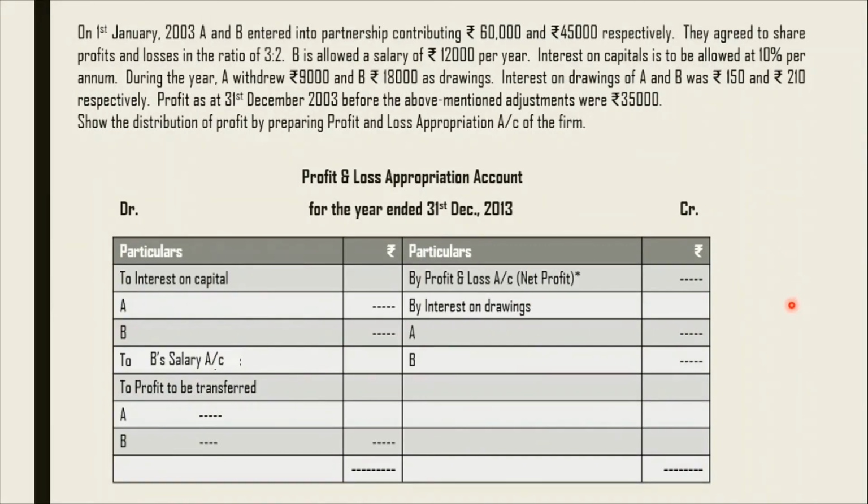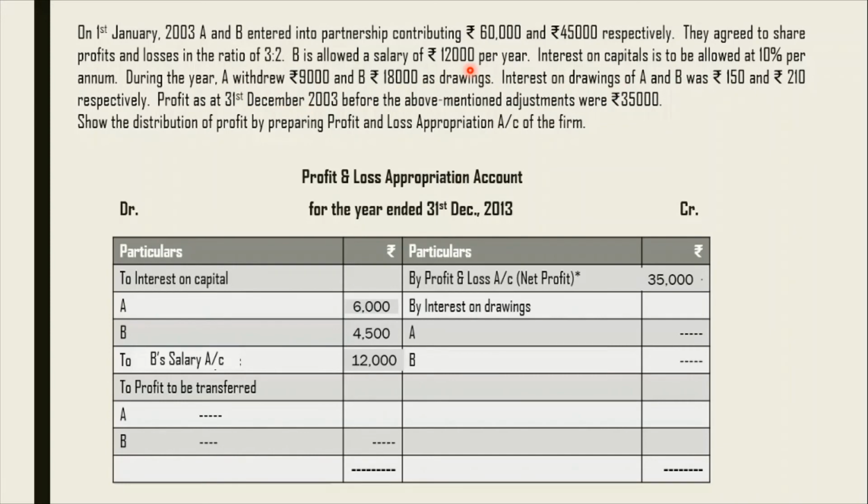So let's prepare the P&L appropriation account. We have this question and the P&L appropriation format. You can see interest on capital and B's salary on the debit side, and on the credit side, interest on drawings. The first step will be to transfer this profit, that is 35,000, and then interest on capital will be calculated on 60,000 and 45,000 at the rate of 10%. So these are the interest on capital of A and B. Salary is also given to the partner. That salary is 12,000 to B.